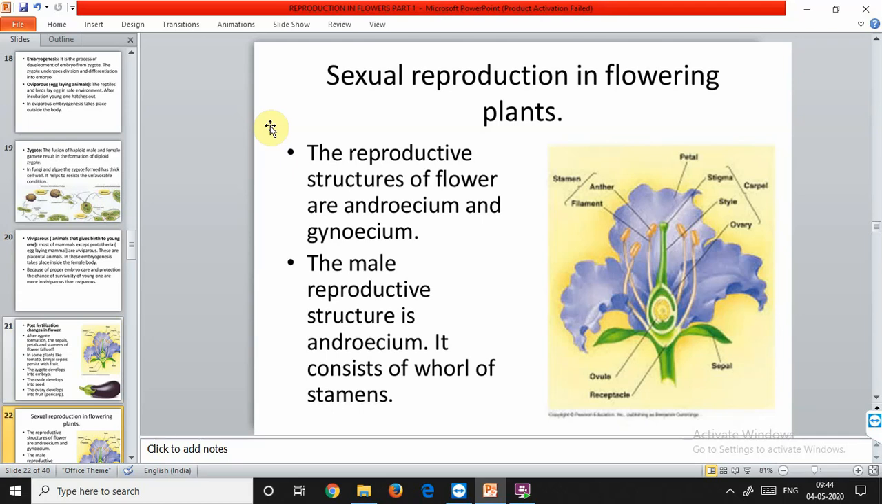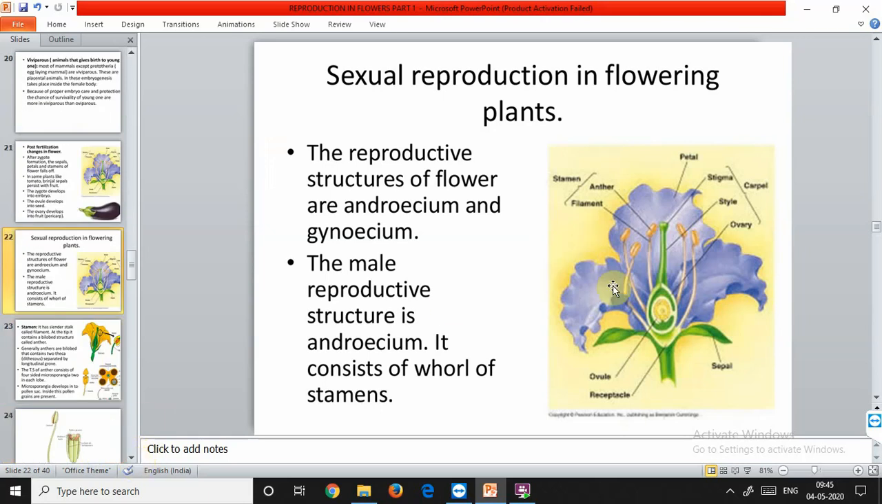So now we'll discuss the parts of a typical flower. The reproductive structures of the flower are called the androecium and gynoecium, and the male reproductive structure is the androecium. It consists of a whorl of stamens. In the picture, you can see the diagram. It is a transverse section cut so that the parts of the flower can be seen very easily. The different parts of the flower are best understood by referring to the structure of a typical flower. A flower is generally borne on the lateral side of the peduncle at the node in the axil of a leaf-like structure called a bract. So the flower is arising from the bract.